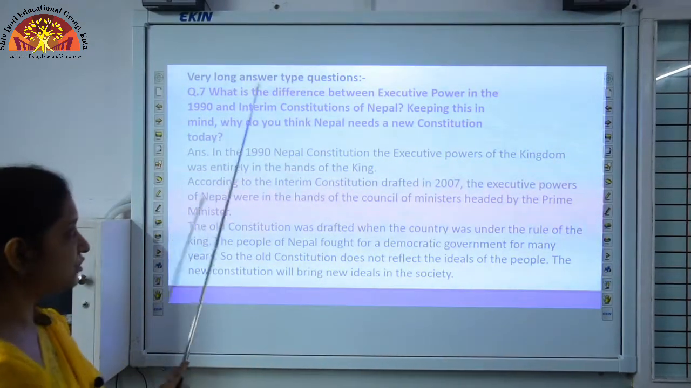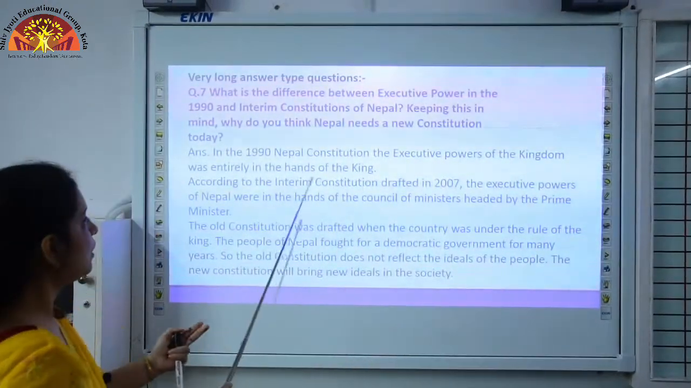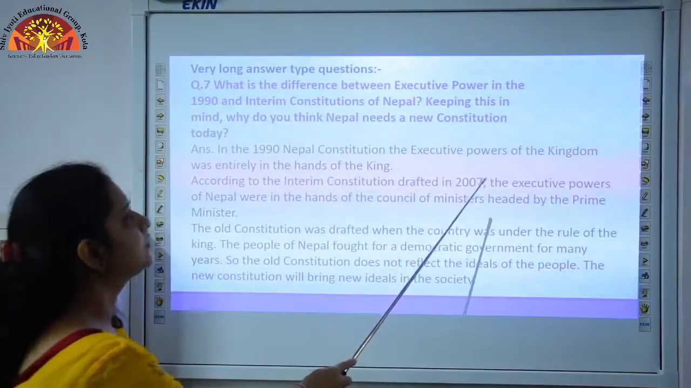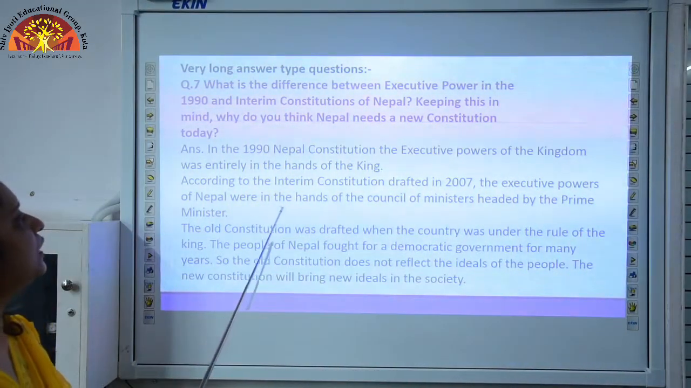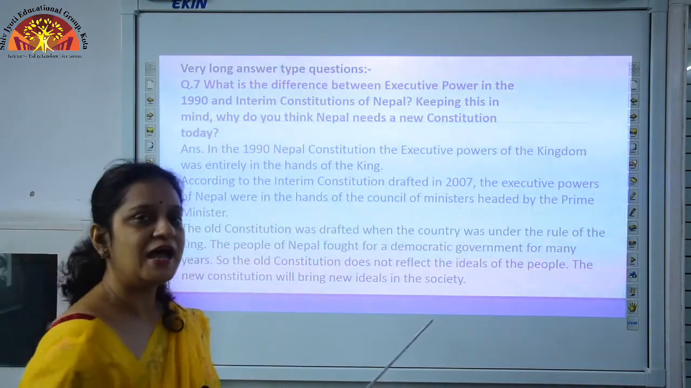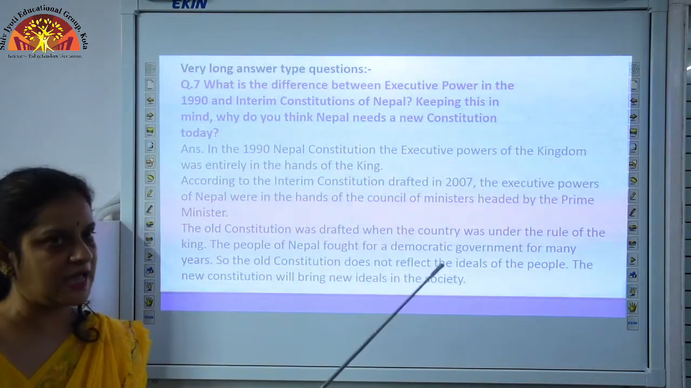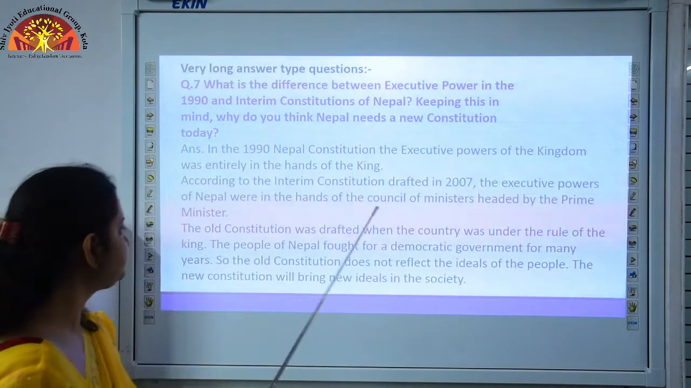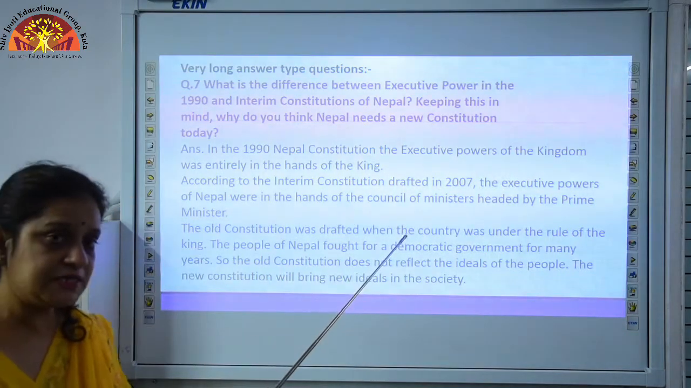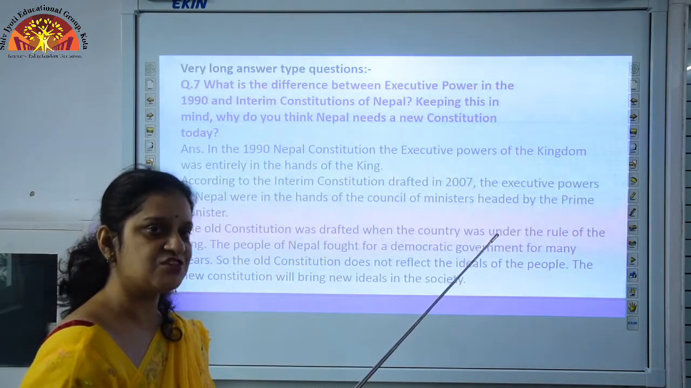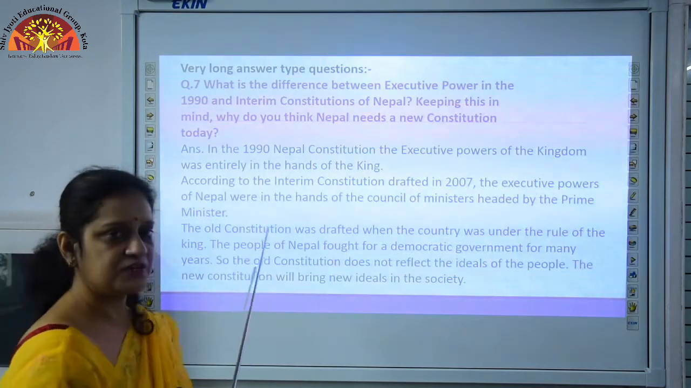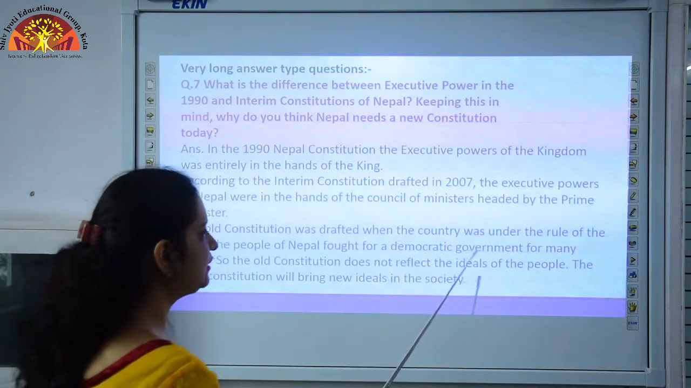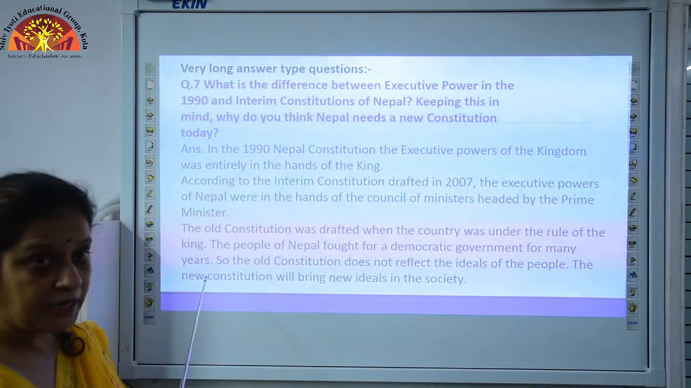Make it clear that the constitution drafted in 2007 was according to democracy. The powers of Nepal were in the hands of the Council of Ministers headed by the Prime Minister, as happens in a democracy. This is a key point of a democracy. The old constitution means when the powers were rested in the hands of the king. We are talking here about 1990, which was drafted when the country was under the rule of the king.